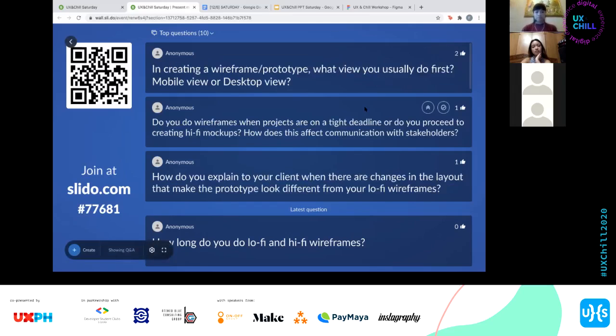Depends on the ask. That's such a non-answer. Yeah, it really depends on the ask. Normally we do desktop for web na una. But yeah, may mga projects na it's really restricted to mobile. So mobile lang siya. But yeah, minsan kasi they ask na mobile una, so we do mobile first. But normally naman, mas sanay pa rin clients to see it on desktop. So that might be a bit more beneficial.